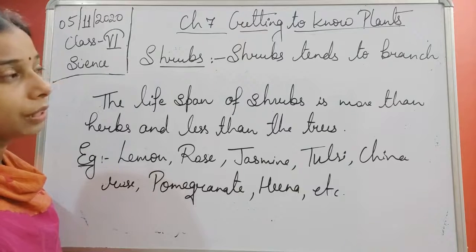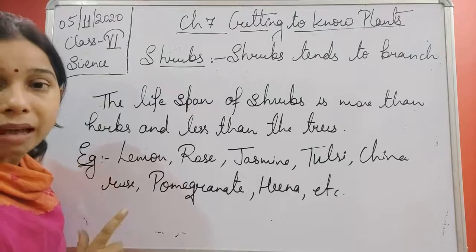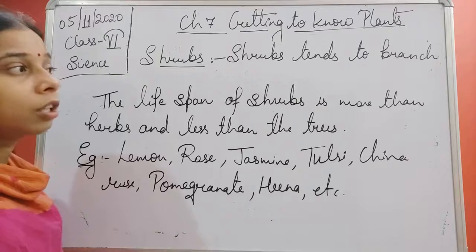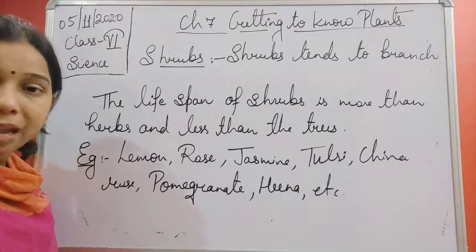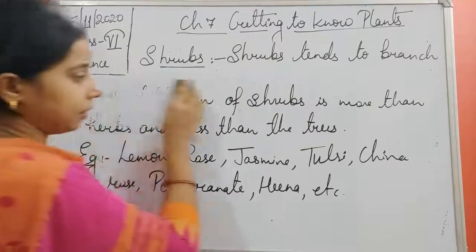Now we will move further and try to understand the next type of plants which we have divided on the basis of size. So the third type of plant on the basis of size is trees.